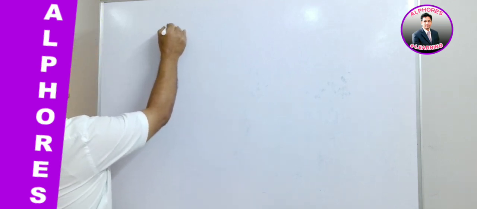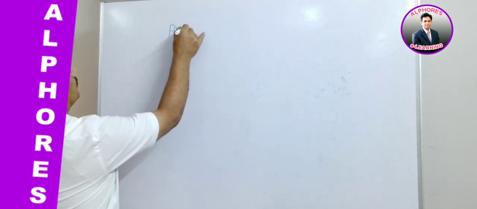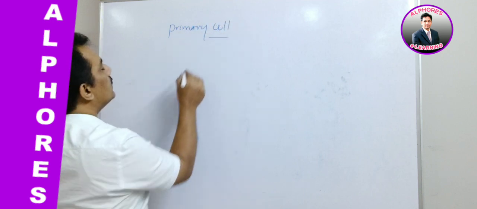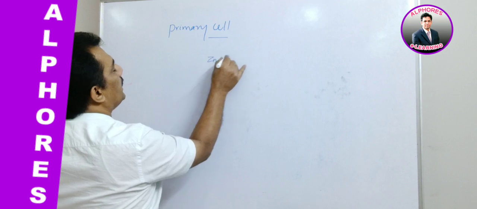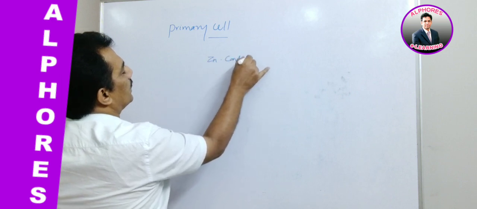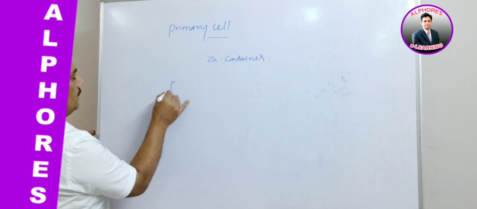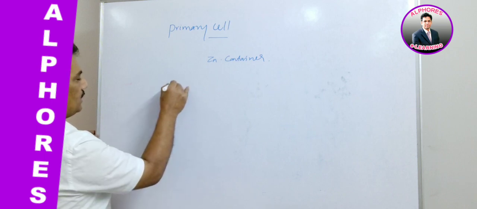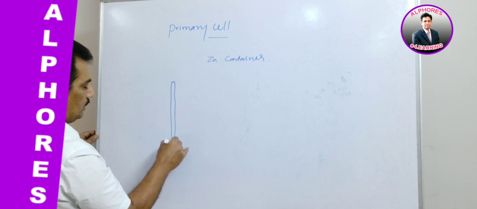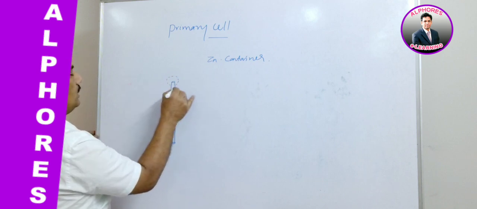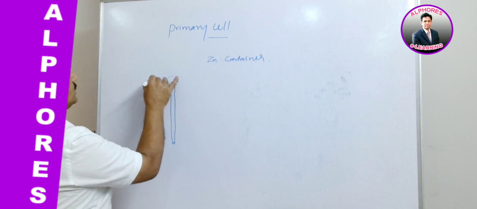Here, primary cell, it is zinc container. Here container is nothing but, just you observe, this is the battery, our regularly used battery. A rough diagram, let me draw here. It is having an inner part and the outer part is also there.